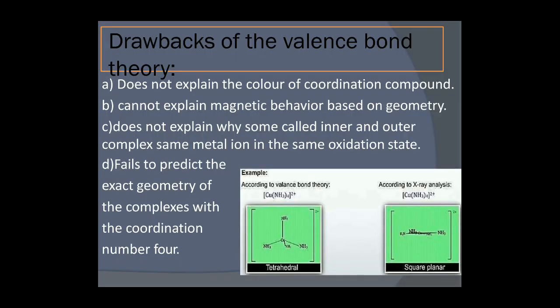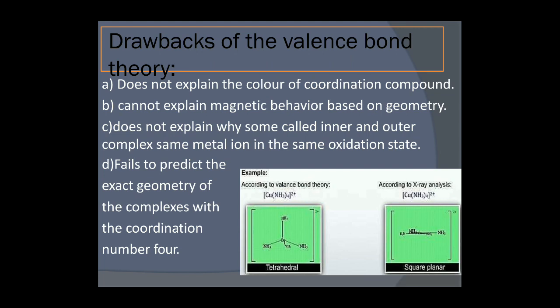What drawbacks were there? After doing so much research and putting in so much effort, a few drawbacks were there. It does not explain the color of coordination compounds, what will be the color of the compound. It cannot explain magnetic behavior based on geometry. It explains the magnetic behavior on the basis of the electronic configuration, but not based on their geometry.